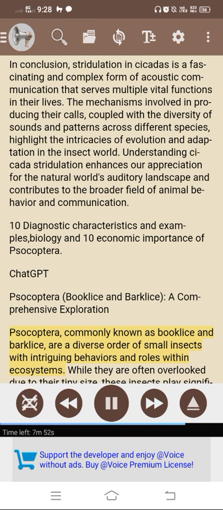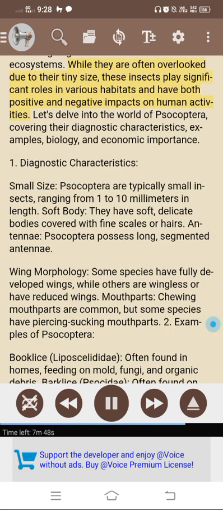book lice and bark lice, are a diverse order of small insects with intriguing behaviors and roles within ecosystems. While they are often overlooked due to their tiny size, these insects play significant roles in various habitats and have both positive and negative impacts on human activities. Let's delve into the world of Psocoptera, covering their diagnostic characteristics, examples, biology, and economic importance.